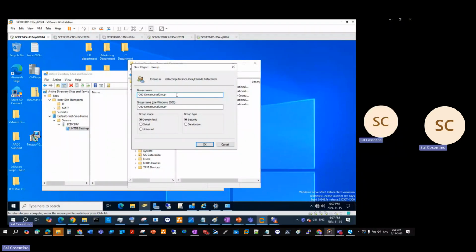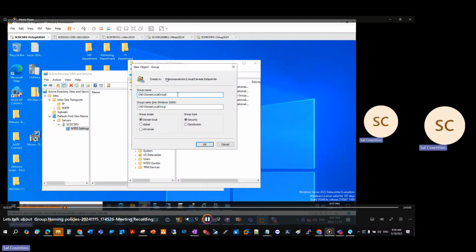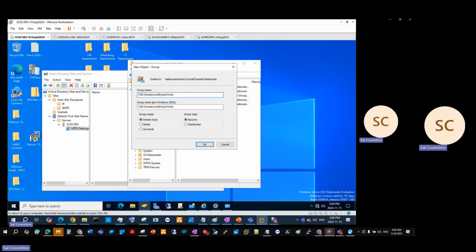You know, this is all there. So this is going to be group 2, right? And again, this could be for Toronto, or this could be for Toronto. We can put a dash, put this Toronto. So this will be in Toronto or Montreal, because we created our first one in Toronto, Montreal. So this is our domain local group in Montreal, within our Canadian data center.